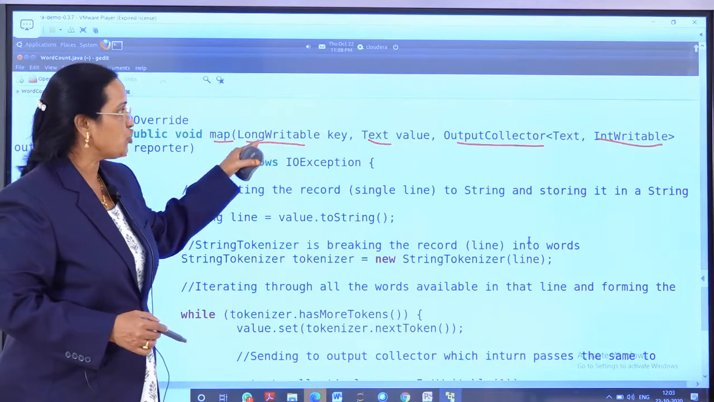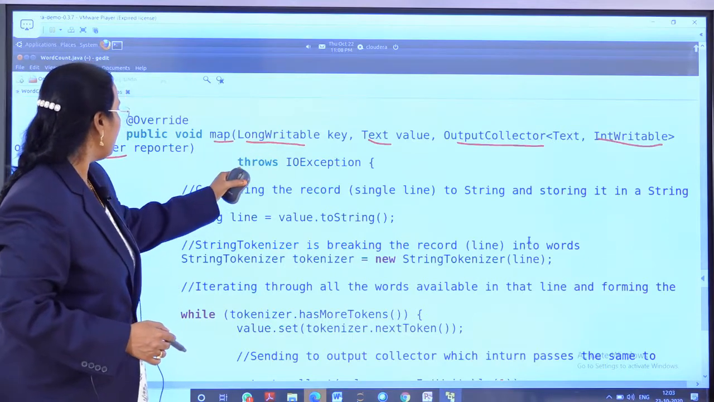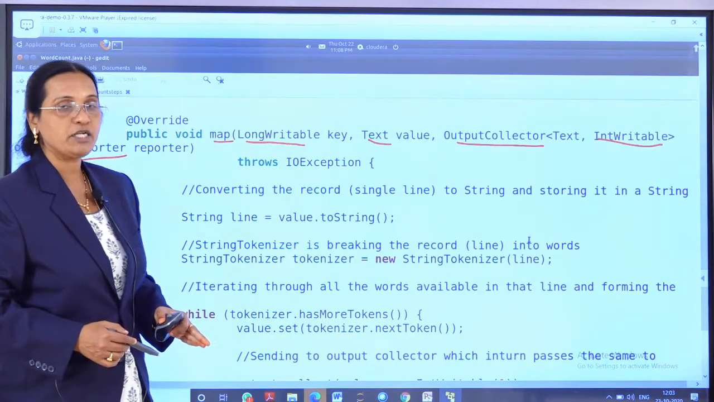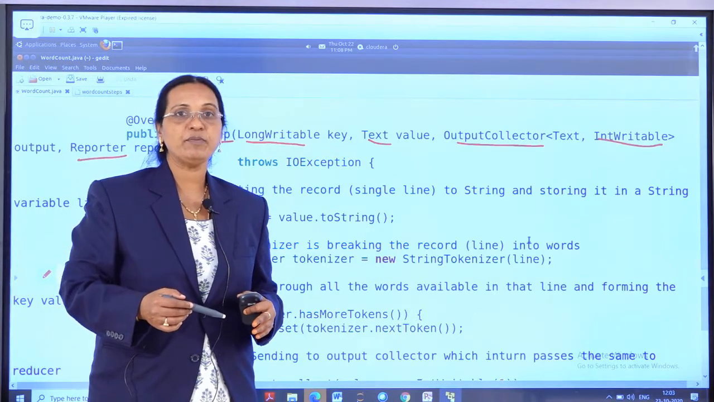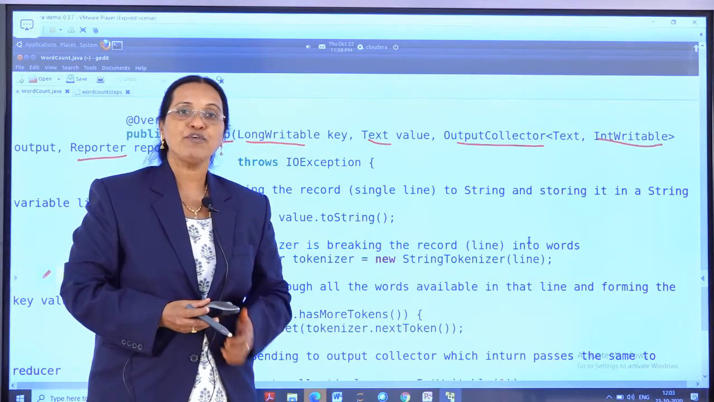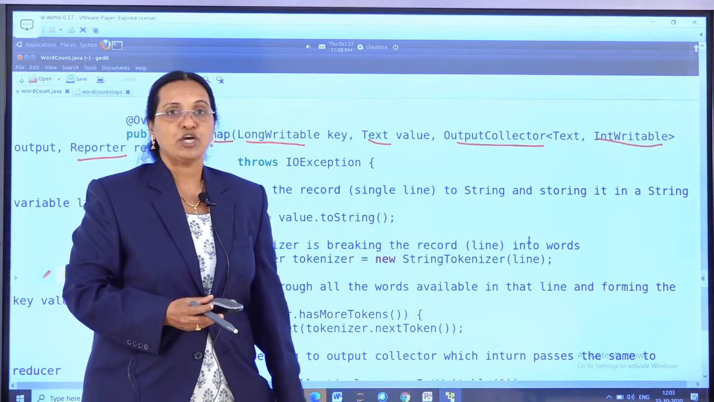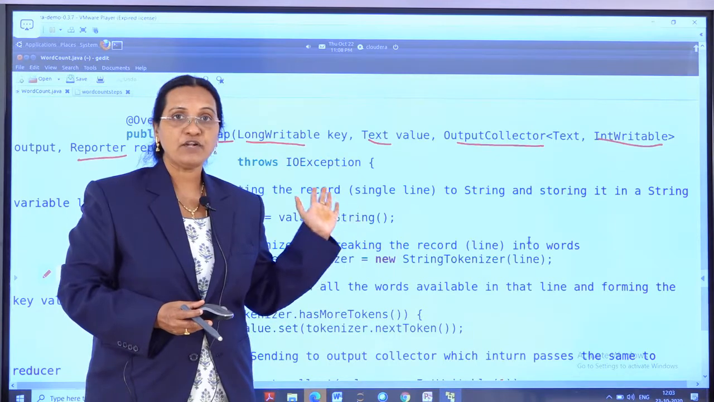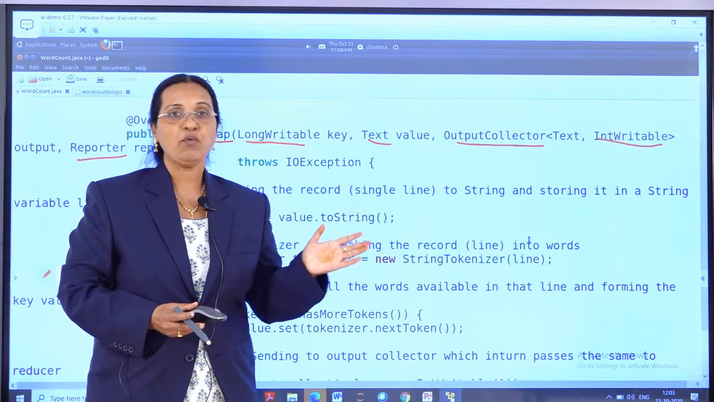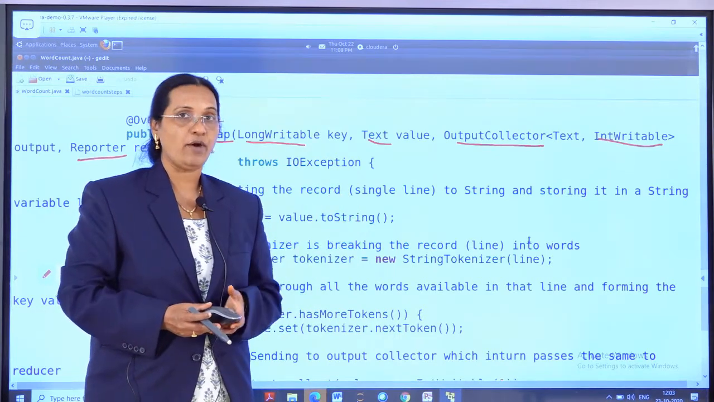That is the job of this reporter, and it throws an IOException, because if the input file is not available in HDFS, we will get an exception. So we have to handle the exception. If the input file given is wrong, then we will get an exception. Therefore we have to handle the IOException.